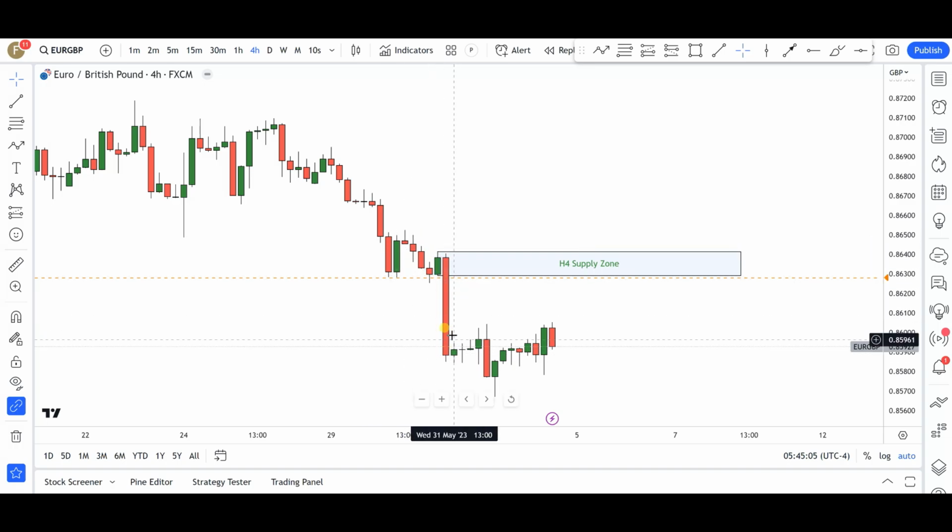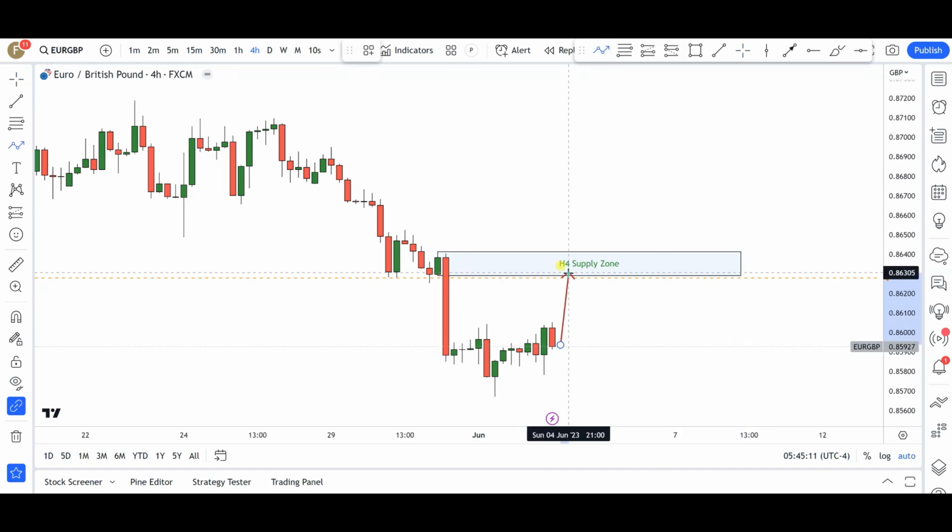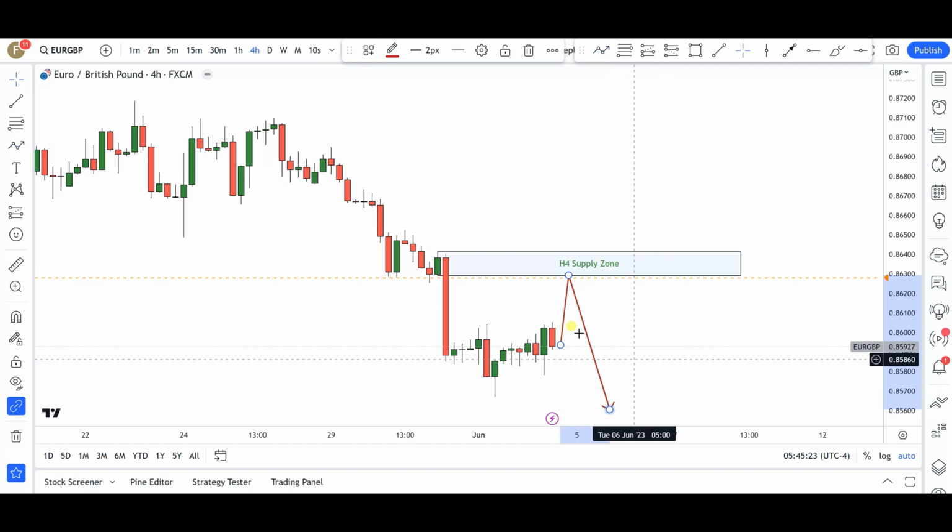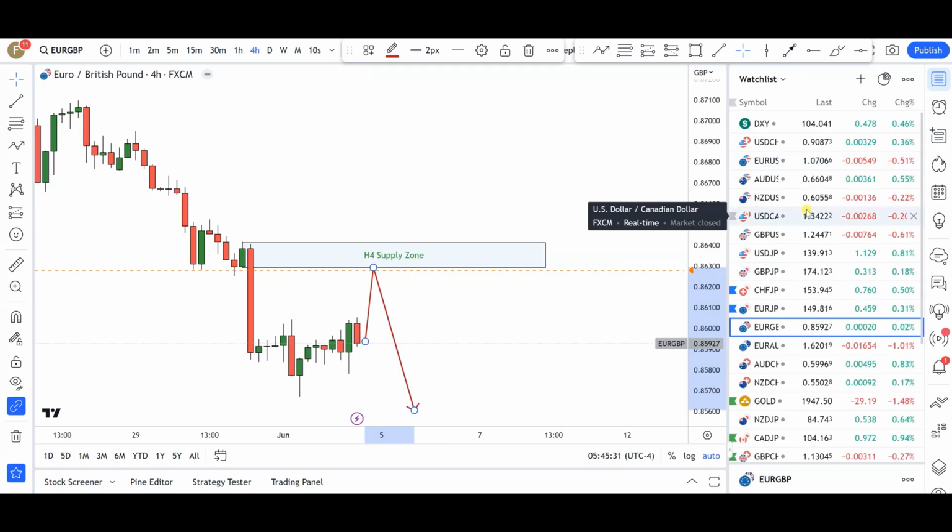Very decisive movement by the bears, and in my own opinion, what I'm looking for right now is just for price to give me that pullback towards this particular supply zone in the 4 hours time frame, which I believe right now is a high quality setup, and from where I will expect the bears to come into this market again for further continuations to the downside. This is looking like a nice setup, and I'm going to be all over these charts whenever this alert goes off next week. All right, so that's it for euro pounds.